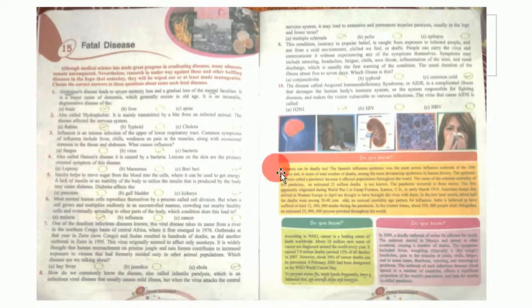Fatal diseases. The first one is Alzheimer's disease, which leads to severe memory loss and a gradual loss of mental faculties. Here you lose your memory. It is a disease that causes dementia, which generally occurs in old age. So this happens mostly in old age. That is memory loss. It is incurable, that is, there is no cure for it. It is a degenerative disease of the brain. So what is this a disease of? It is of the brain.